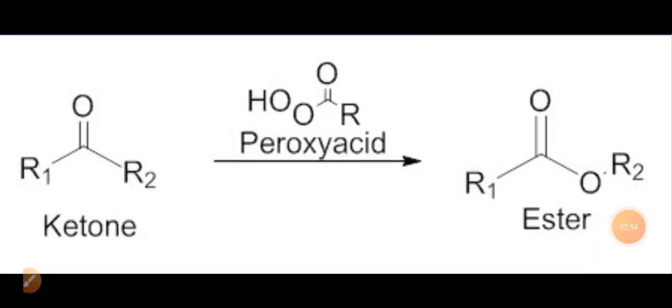Now let us see the general reaction of Baeyer-Villiger oxidation type of reaction, in which you can see that the ketones in presence of peroxy acid gives the formation of ester. This is the general type of reaction which is carried out in presence of peroxy acids.